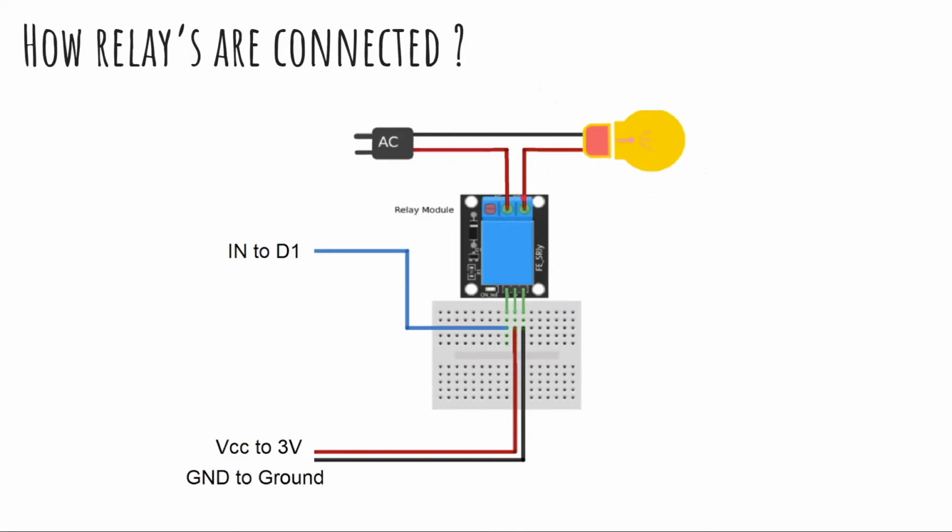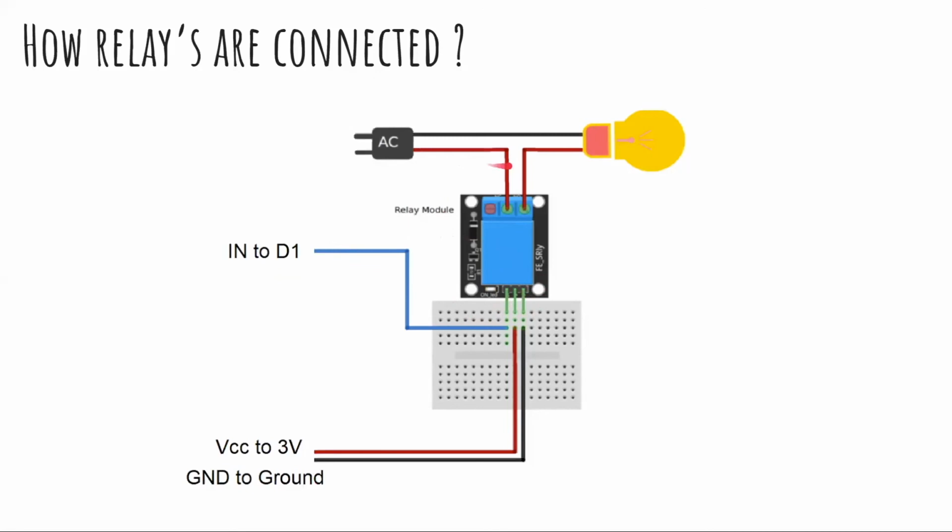Now, with our microcontroller, in our case Bolt, there are three pins: one is V, one is ground and one is a digital pin. From V you give it 3 volts or 5 volts, and from ground you give it ground.